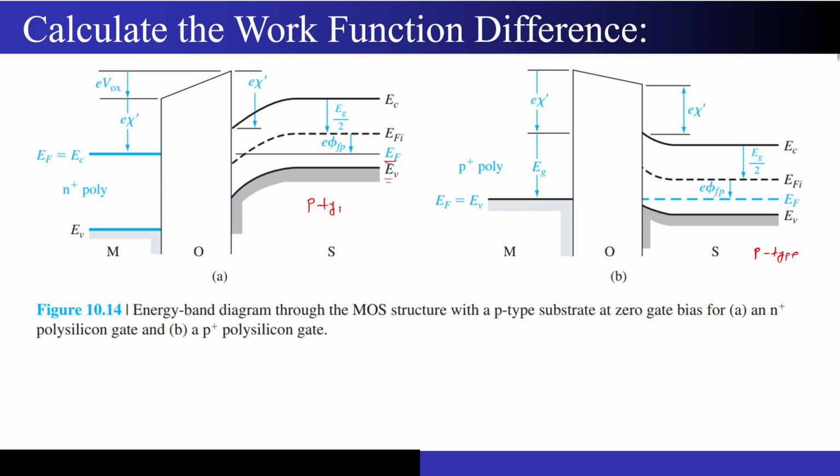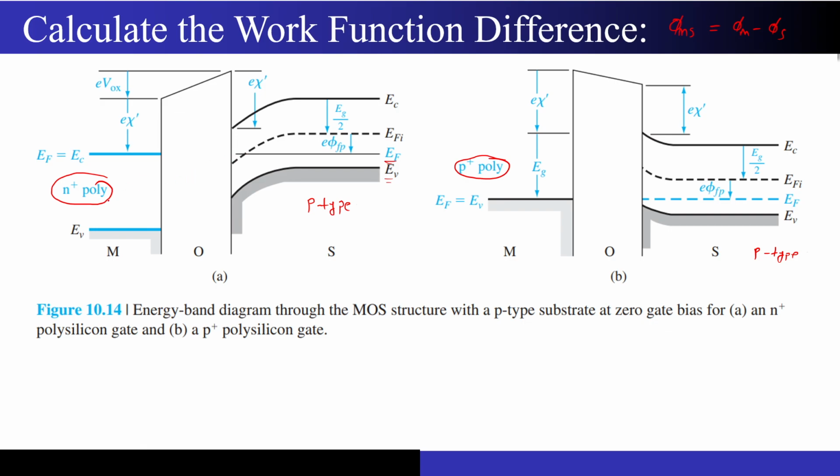Now what is the question? We want to calculate the work function difference between the metal and semiconductor. So we have been asked to calculate phi ms, that is phi m minus phi s. And note that on the left side you don't have metal anymore. You have n plus poly on the left side and p plus poly on the right side. So I will do it for the left hand side. For the right hand side I will take some help from you.